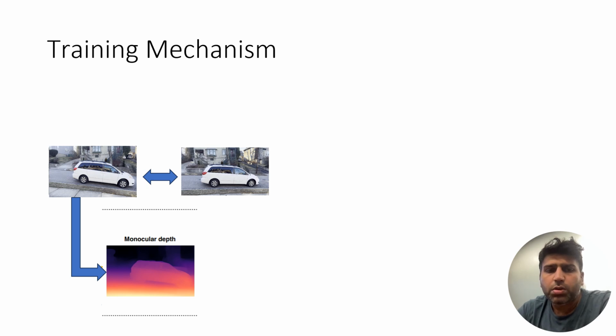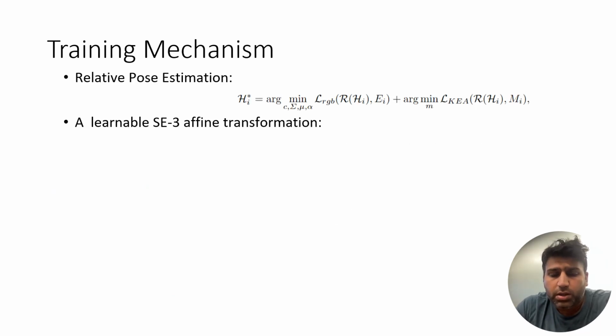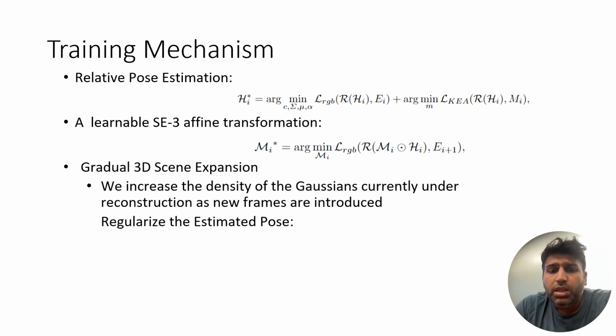Here we introduce our training mechanism, which consists of two parts: local optimization and global optimization. In local optimization, with each new frame added, we use a pre-trained depth estimator and try to estimate the relative poses. We basically learn an affine transformation matrix and then gradually expand the 3D scene.